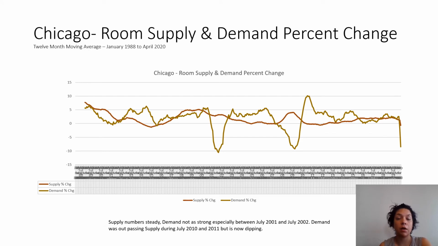So if you look here, we have Chicago room supply and demand percent change. If you look closely, supply numbers are steady. Demand is not as strong during July 2001 and July 2002. Demand was outpacing supply during July 2010 and 2011. But if you look towards current dates, it seems to be dropping.